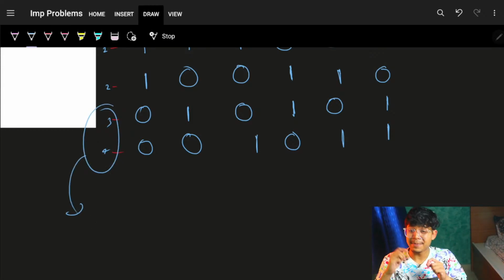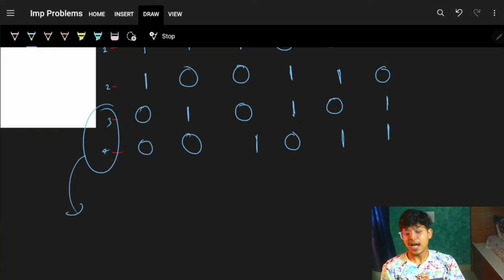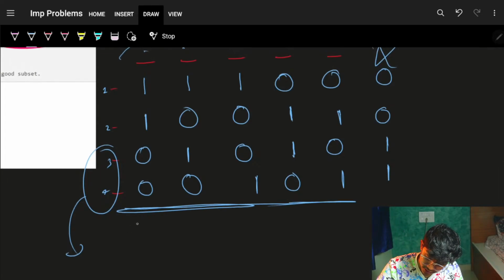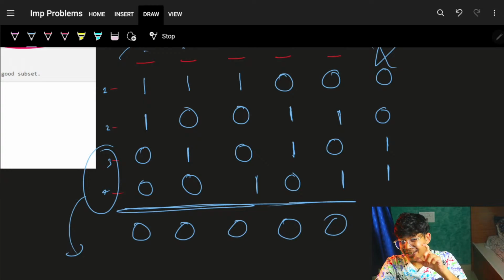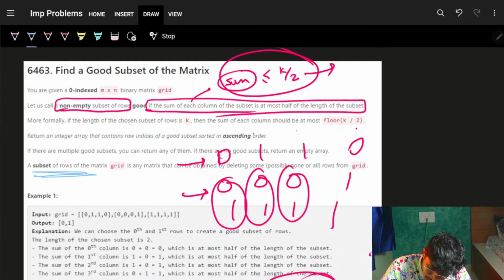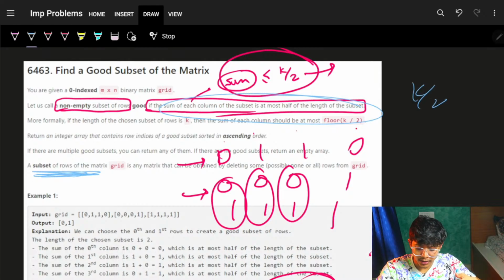2 rows will always remain such that they can make a pair, such that you have your 0, 0, 0, 0 and 0. You have that operation of getting a rows subset such that the count of columns should be less than or equal to k by 2.